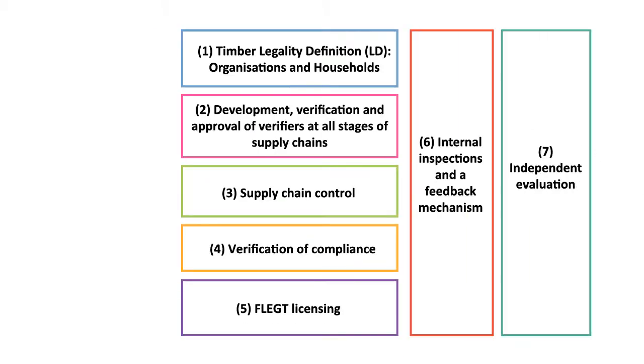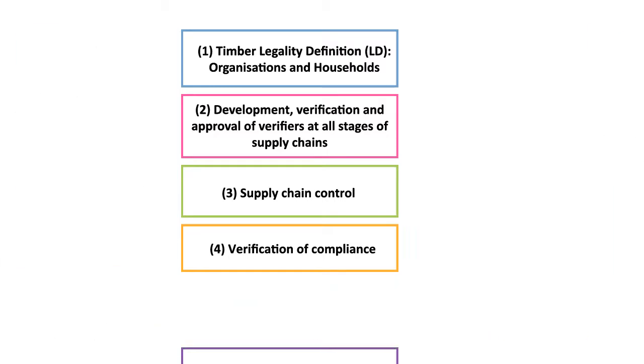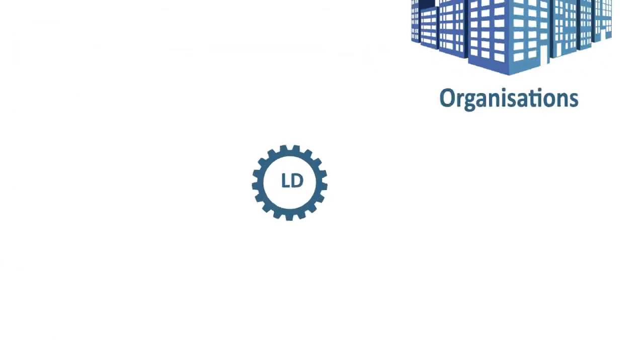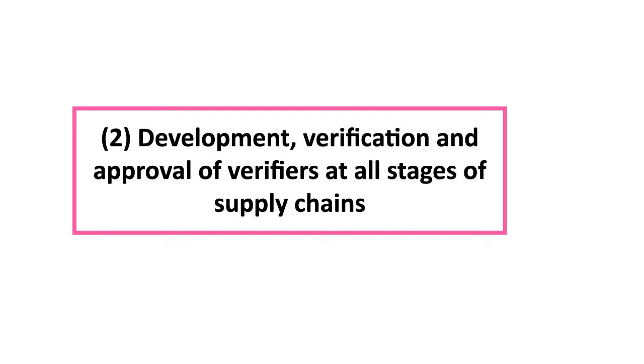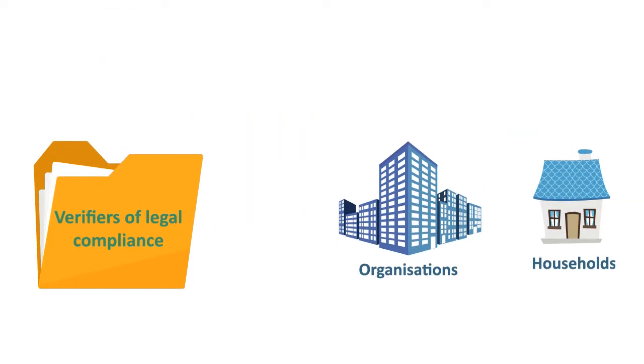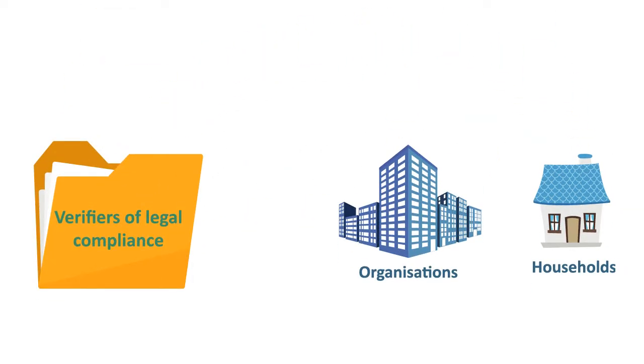The VNTLAS has 7 elements. Legality definition. Vietnam's legality definition is divided into 2 sections, one for organizations and one for households. Verifiers of legal compliance. Verifiers are documents referred to in the legality definition that are used by organizations and households to demonstrate legal compliance. There is a distinction between static and dynamic verifiers.